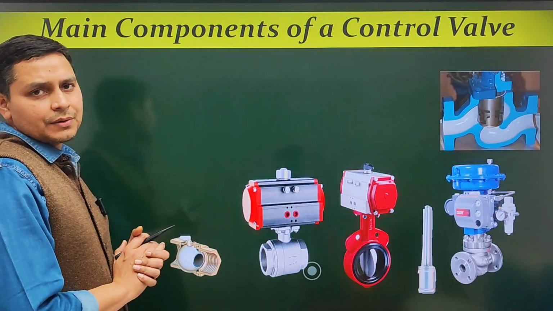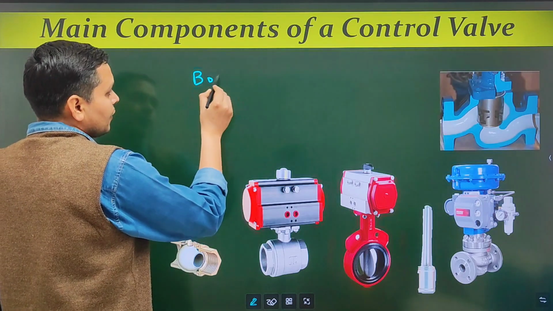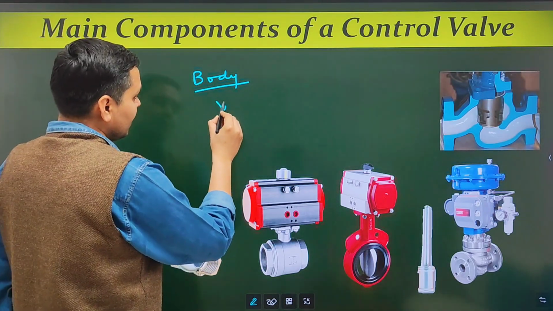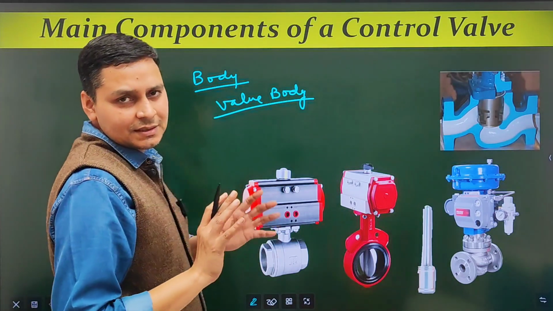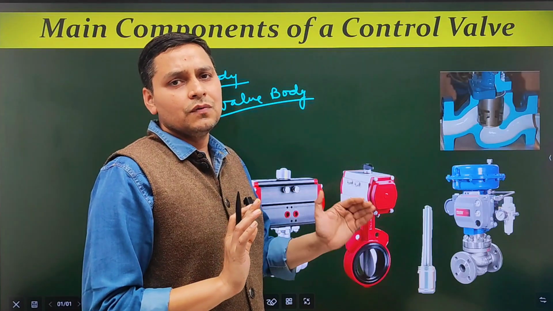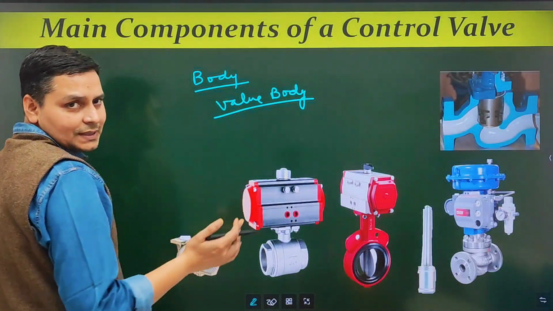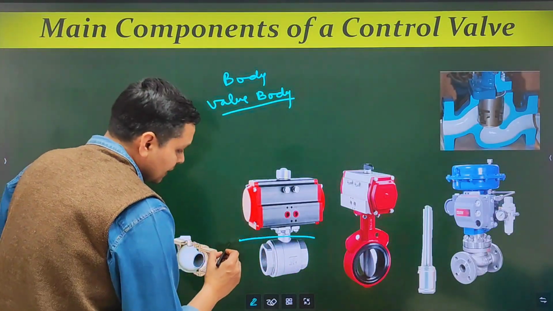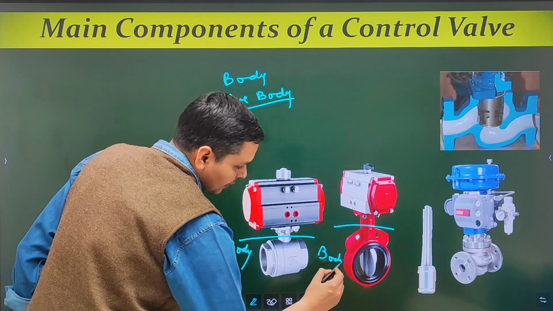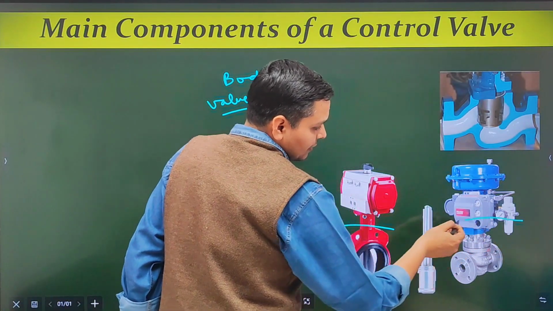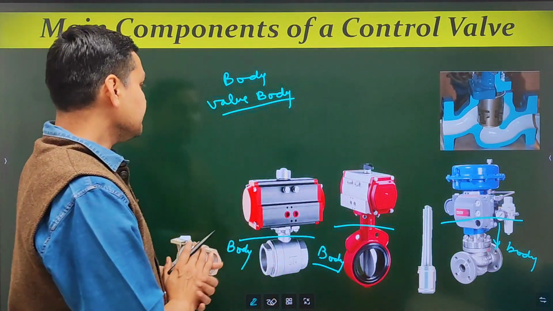Now in the main component of control valve, the first component is body, or you can say the valve body. We have just discussed that control valve is used for fluid flow control. So body is the part through which the fluid passes. Here, this part is the body. In this control valve, this part is the body. And if we look in this control valve, this part is the body. Lower part is known as body.